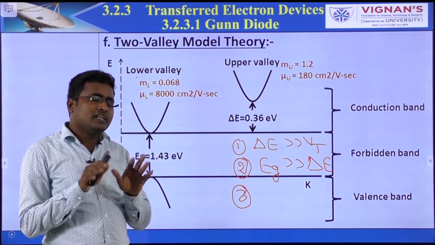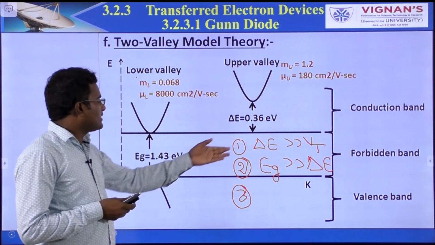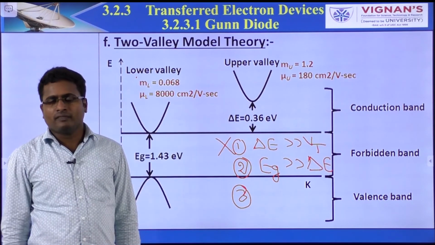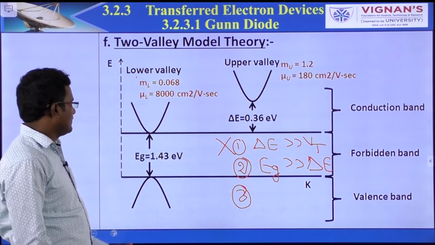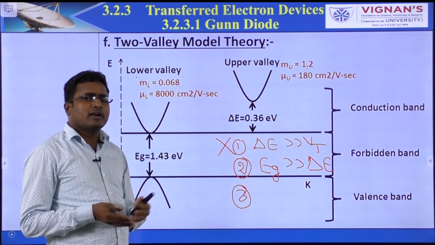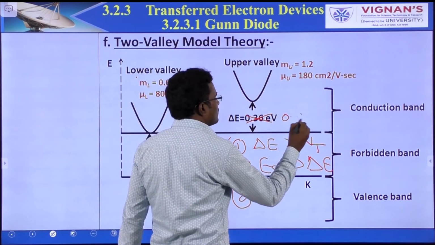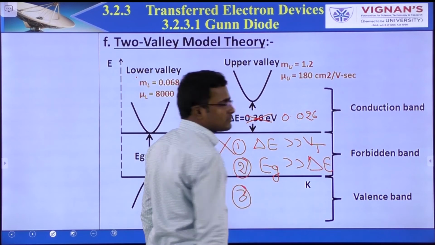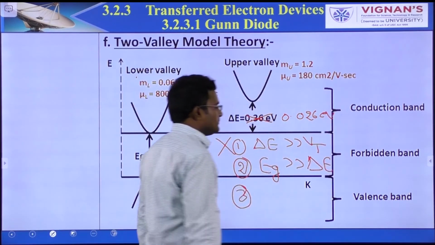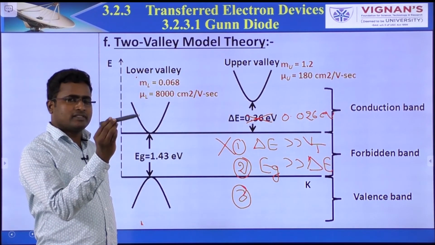What happens if these conditions fail? Let's say the first condition fails, that means del E is not far greater than Vt. Let's say the del E value is 0.026 electron volts. That means, let's say this is the device, the GUN diode.